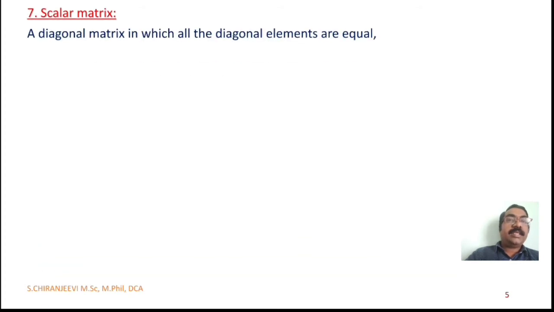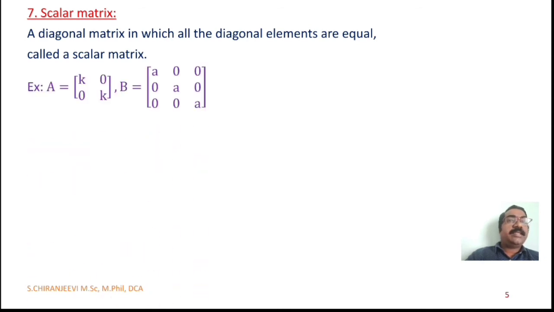Seventh one, scalar matrix. A diagonal matrix in which all the diagonal elements are equal is called a scalar matrix. See here, a diagonal matrix in which all diagonal elements are equal, we call it a scalar matrix. Example: A is k, 0, 0, k; B is a, 0, 0, 0, a, 0, 0, 0, a.